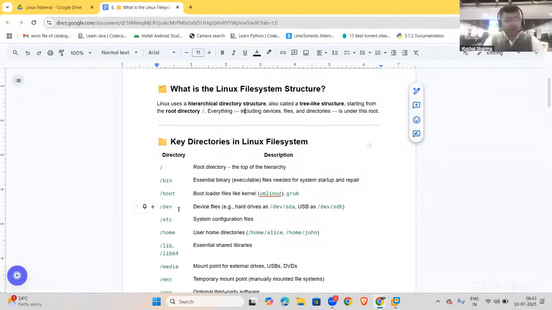Let us go back and see, it is still starting. So next one is slash dev. This is for devices, like hard drives, dev sda, usb, dev sdb. So understand that.